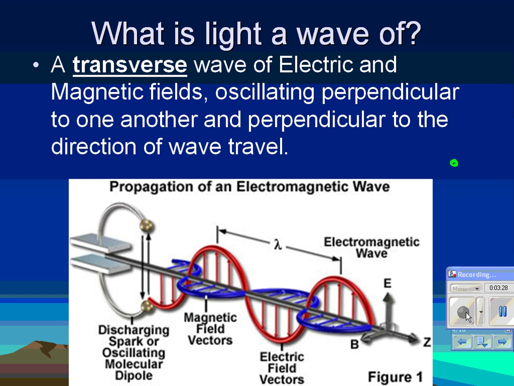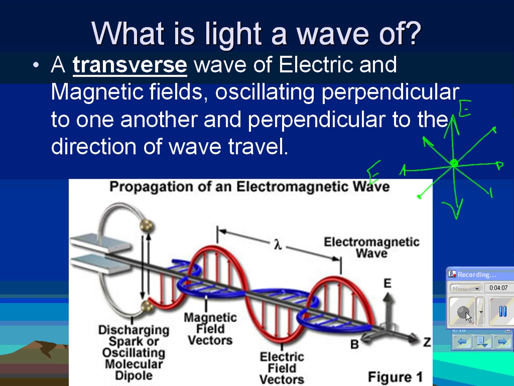So I could have an electric field that is oscillating like this, right? That's perpendicular to my ray because it's a transverse wave. But I could also have an electric field oscillating like this. Yes? Or like this. Or like this. Or really, I could draw an infinite number of directions in which my electric field would be oscillating, and it would still be perpendicular to my light ray, okay? Most sources of light, a light bulb, the sun, stuff like that, when they create light, this is what's happening. You've got electric fields that are oscillating in all directions perpendicular to the direction of travel. And we would say that that light is not polarized or unpolarized.